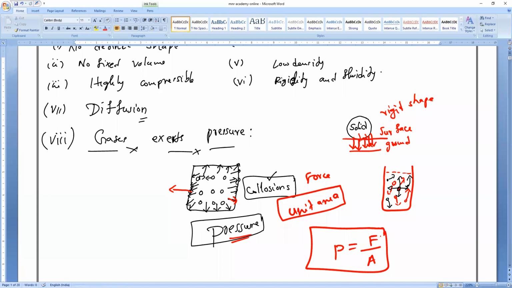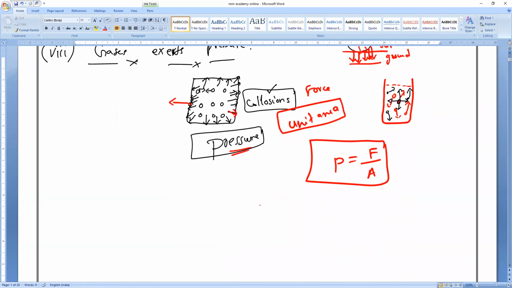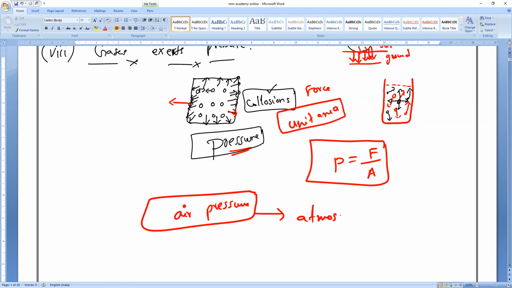Pressure formula: force by area. Understanding? The air around us is also a mixture of various gases. Tell me, is our air also exerting pressure on us or not? Everybody, please respond. That is what we call air pressure, atmospheric pressure.